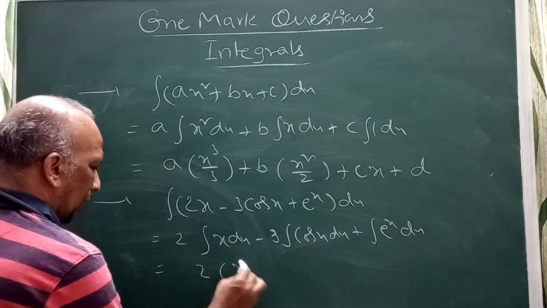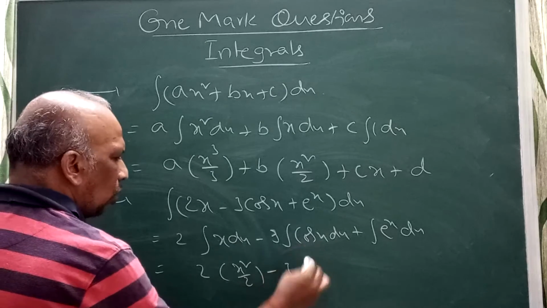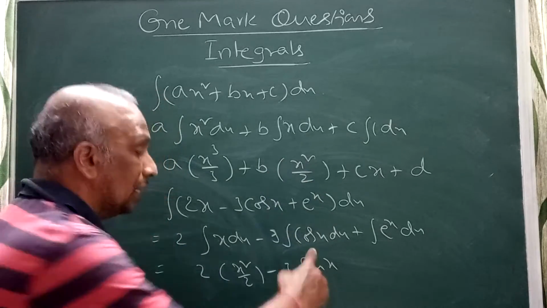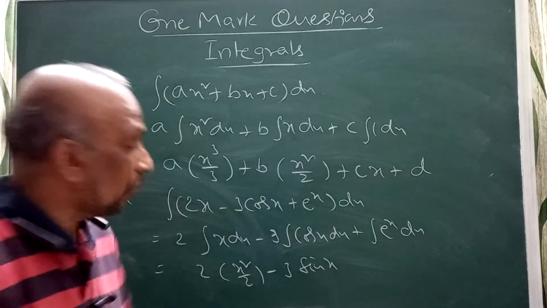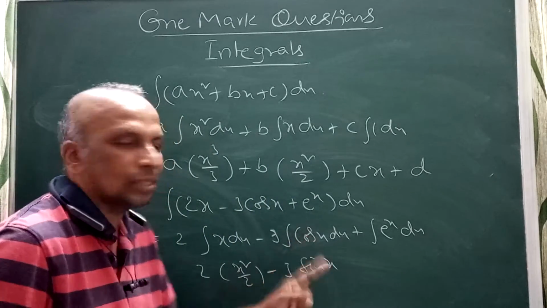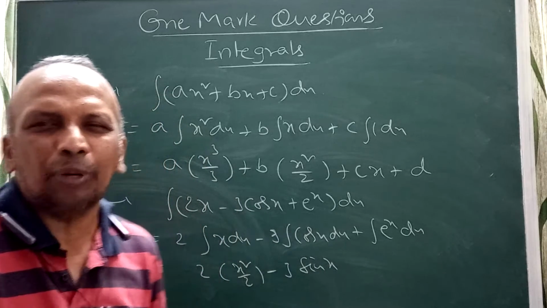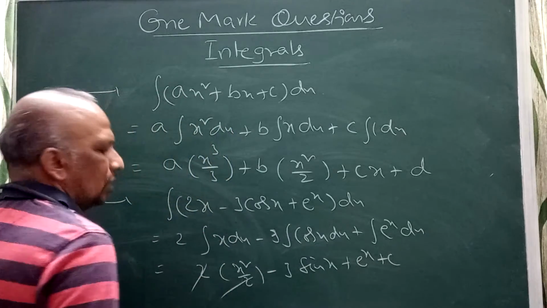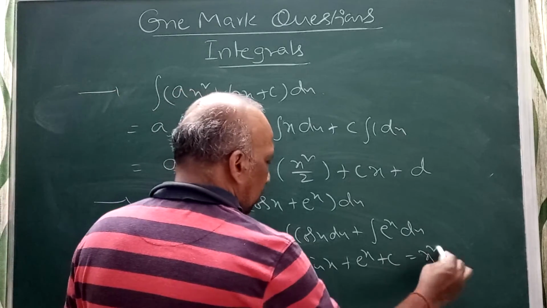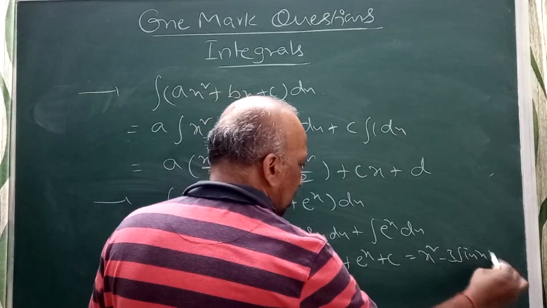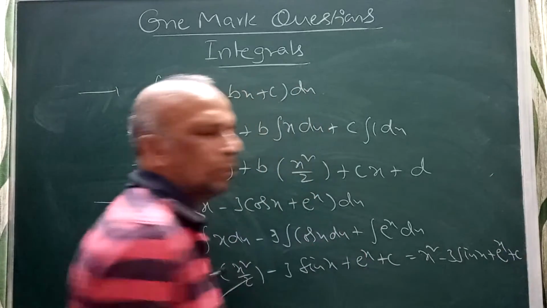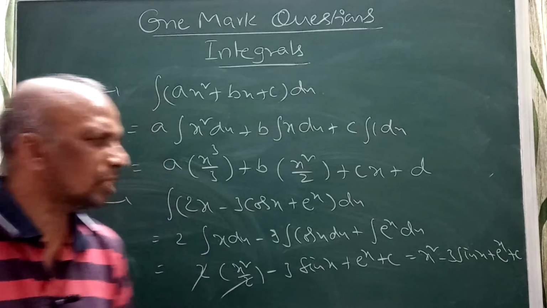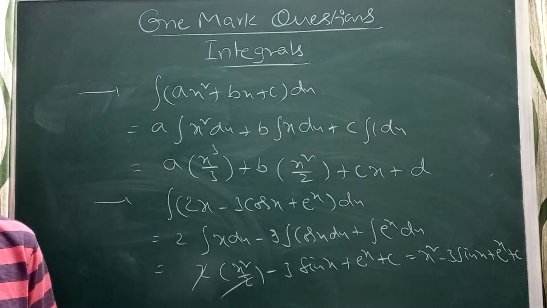2 into x square by 2, minus 3 integral cos x is sin x. Don't get confused. People make a mistake and write minus sin x by mistake. Be careful and verify: the derivative of sin x is cos x. That is the most important point. Plus e power x plus c. If you want, you can cancel and write x square minus 3 sin x plus e power x plus c. Even if we stop here, no problem. That will be your answer.